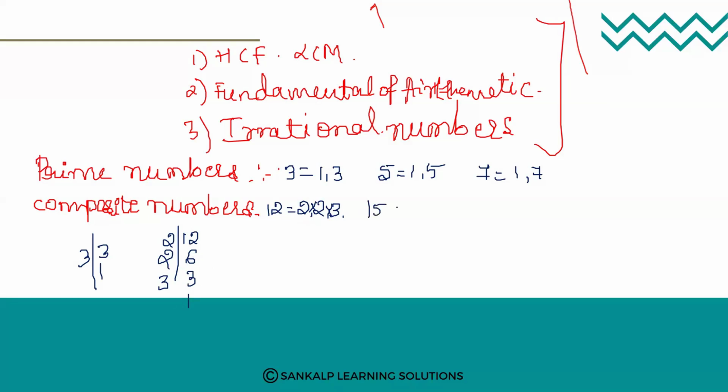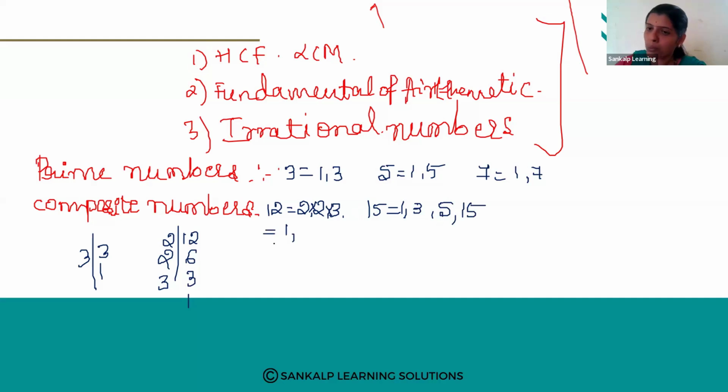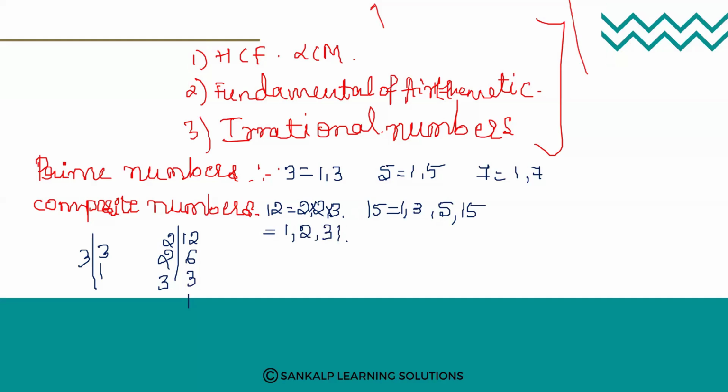Now tell me the factors of 15. 15 will come in the table of 1. Next, does it come in the table of 2? No. So 3 fives are 15, next 5 threes are 15, next 15 ones are 15. For 12 the factors are 1, 2, 3, 4, 6 and 12.